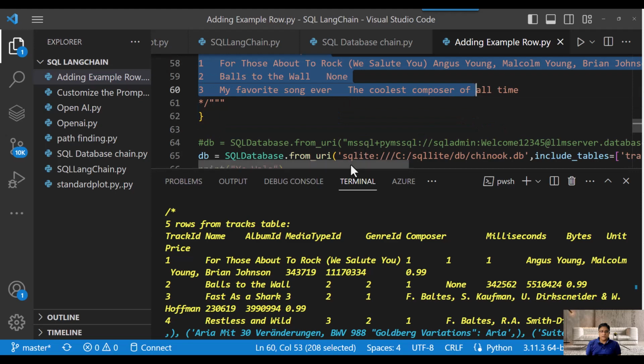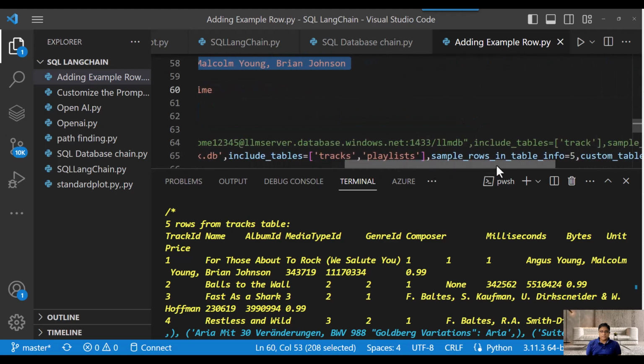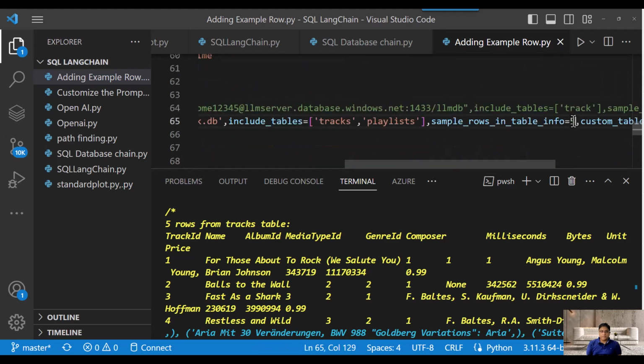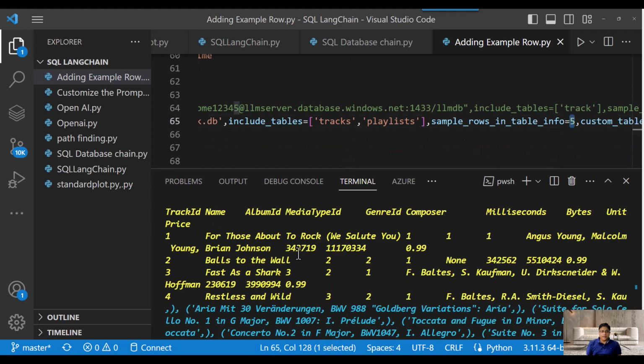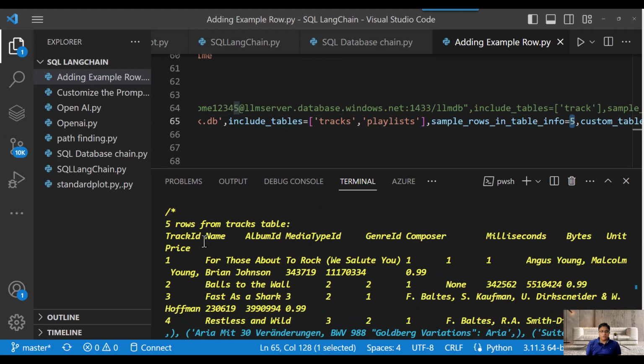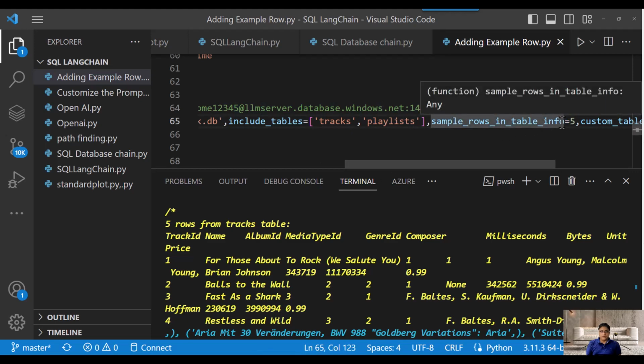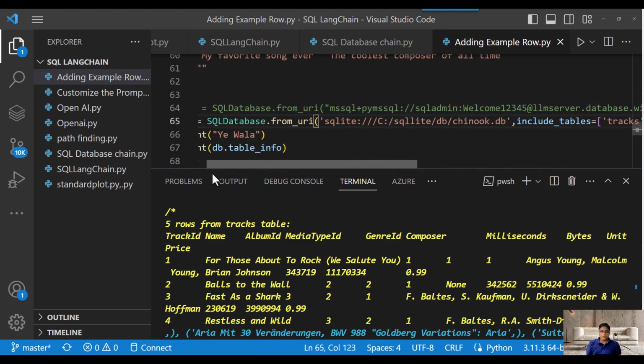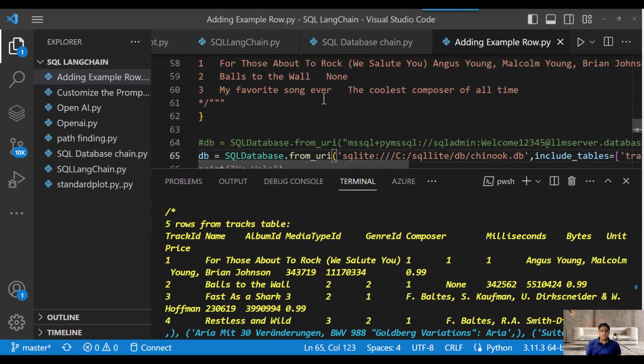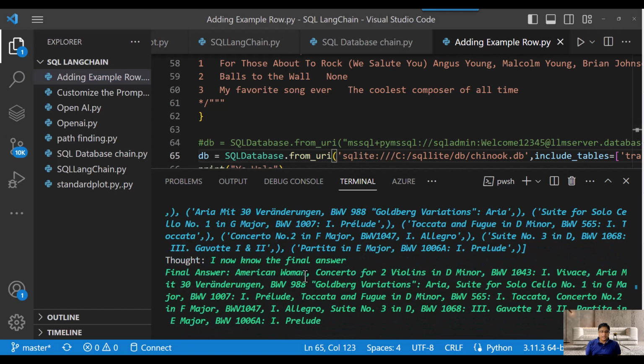But if you look carefully, I have specified sample rows as 5 in the table info. So in that case it took 5 rows instead of 3 rows. If I had not mentioned sample rows in the table info, it would only take 3 rows, but since I have mentioned it, it has taken 5 rows. And obviously this table has to exist in the database, otherwise it will not work. This table already exists, and based on that it provides you the final answer.